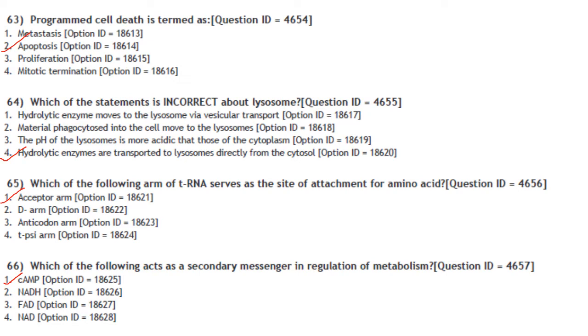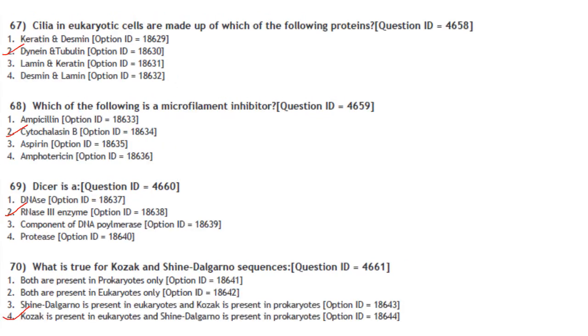Which of the following arm of tRNA serves as the site of attachment for amino acid? So it is the amino acceptor arm of tRNA. So answer is option 1. Which of the following act as secondary messenger in the regulation of metabolism? cAMP, of course. That is the only secondary messenger in the given options. Whereas NADH, FAD, NAD are not second messengers.